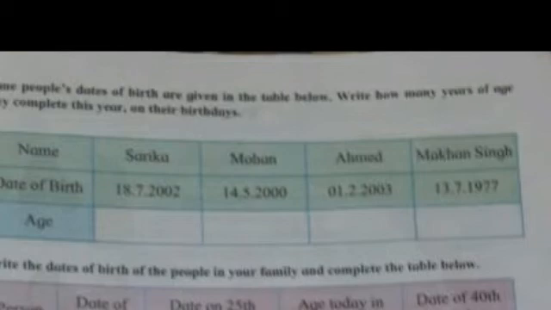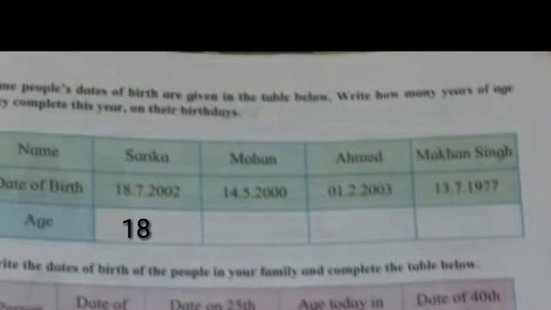Now first, name, date of birth and age. We have to find it out. Name they have given, date of birth they have given, and age we are going to find out. Now first is Sarika. Now the date of birth of Sarika is 18/7/2002. So how many years old is Sarika? Who will tell me, children? Very good. Sarika is 18 years old.